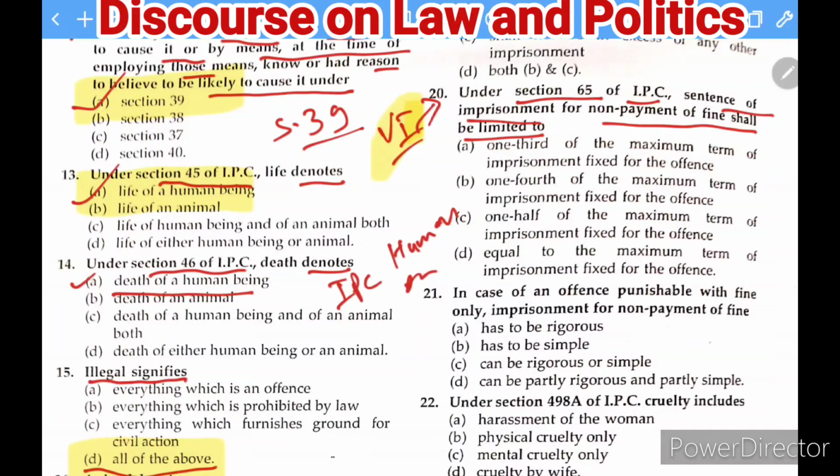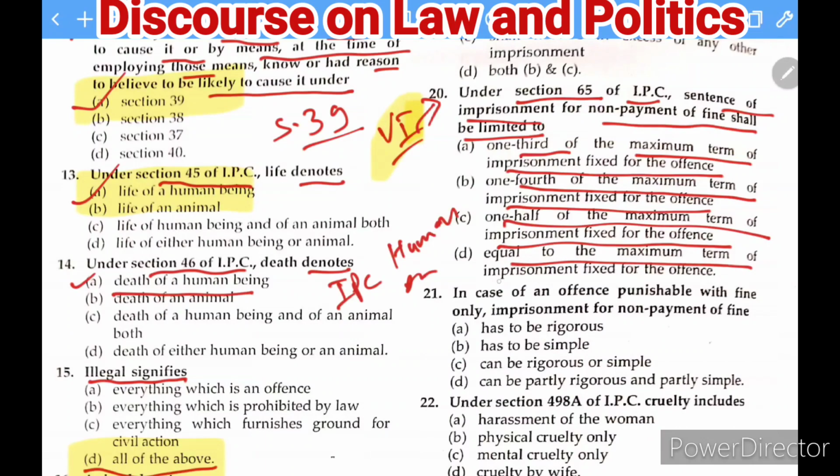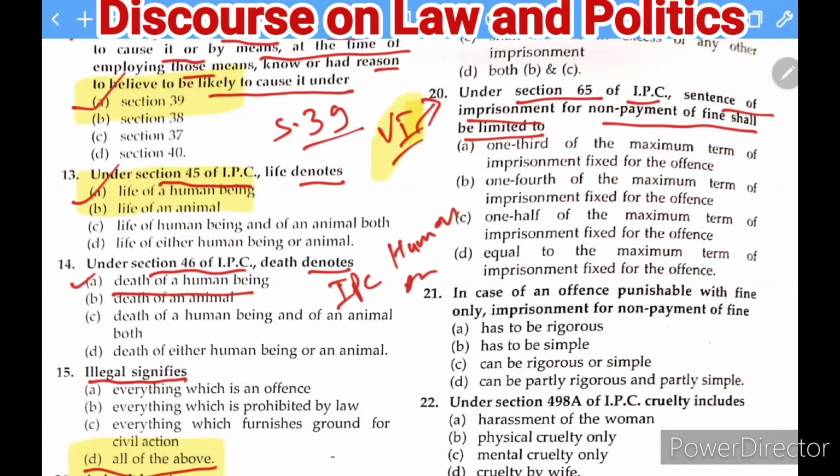Under section 65 of the IPC, sentence of imprisonment for non-payment of fine shall be limited to: 1/3 of the maximum term of imprisonment fixed for that offence, 1/4 of the maximum term of imprisonment fixed for the offence, 1/2 of the maximum term of imprisonment fixed for the offence, or equal to the maximum term of imprisonment fixed for the offence. So the right answer of this question is 1/4. I am going to highlight it. B is the correct answer. He will be liable for the 1/4.